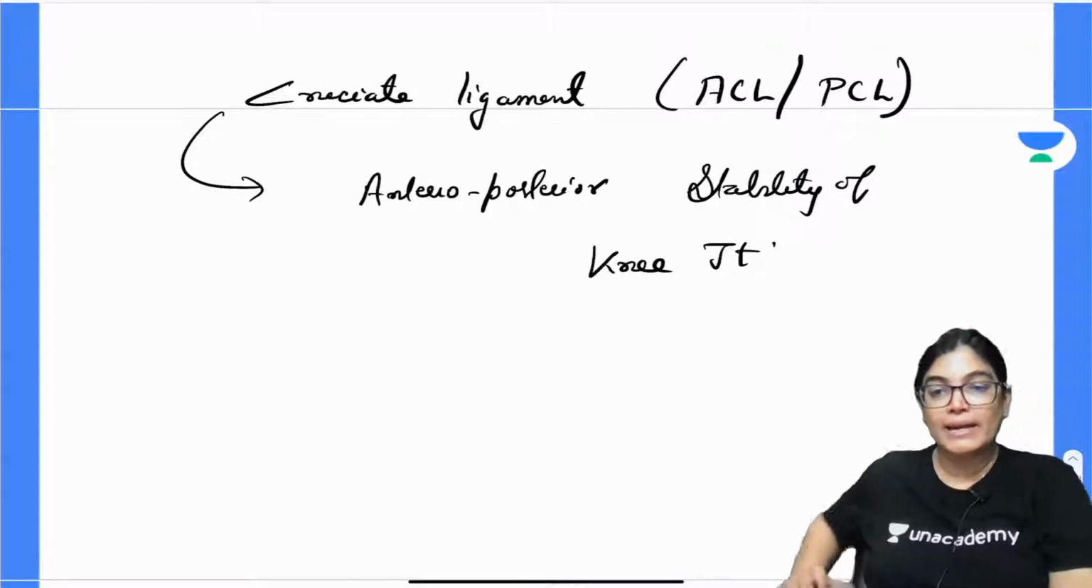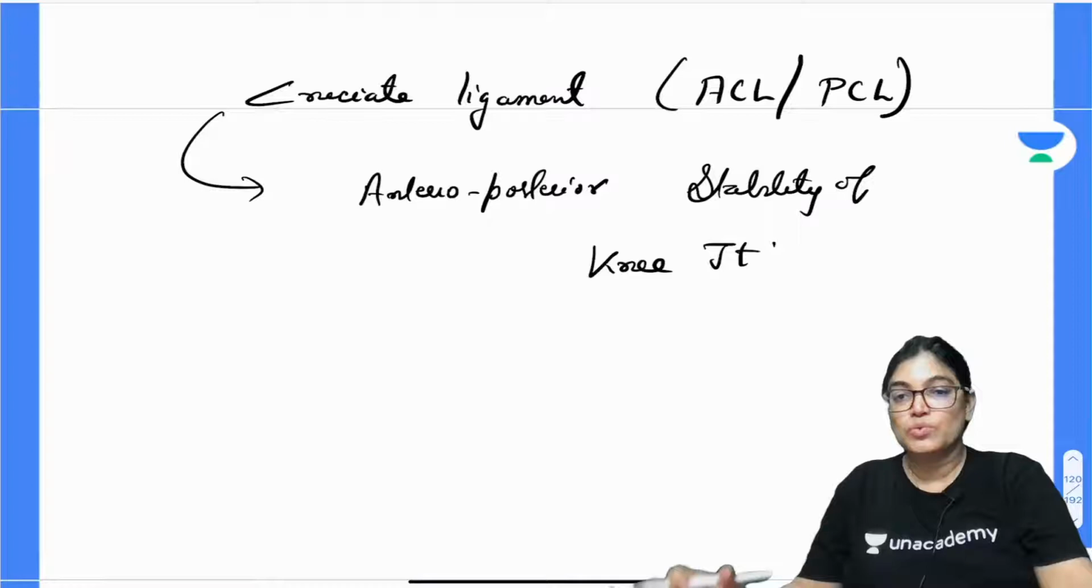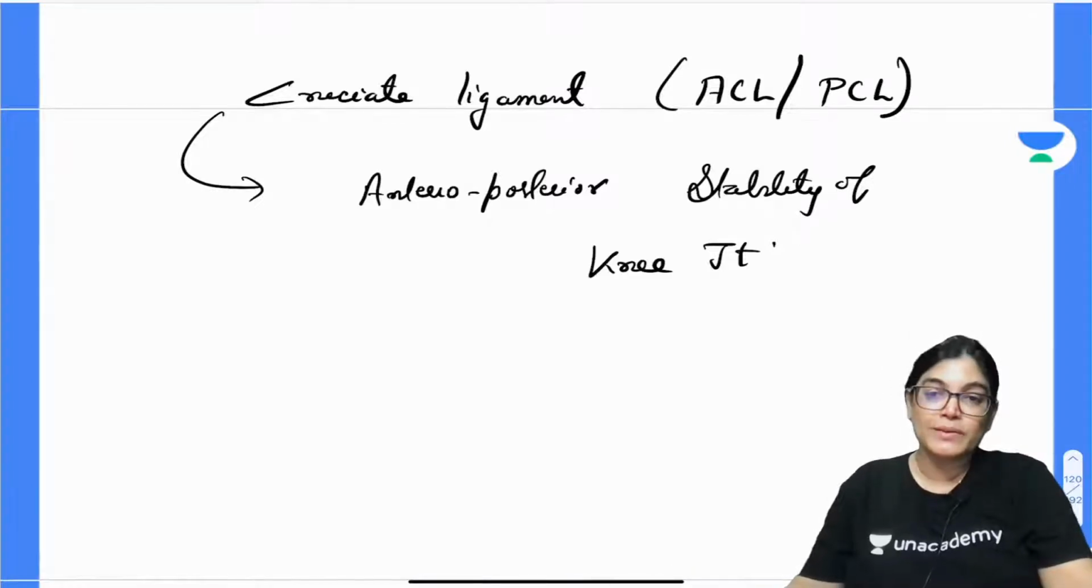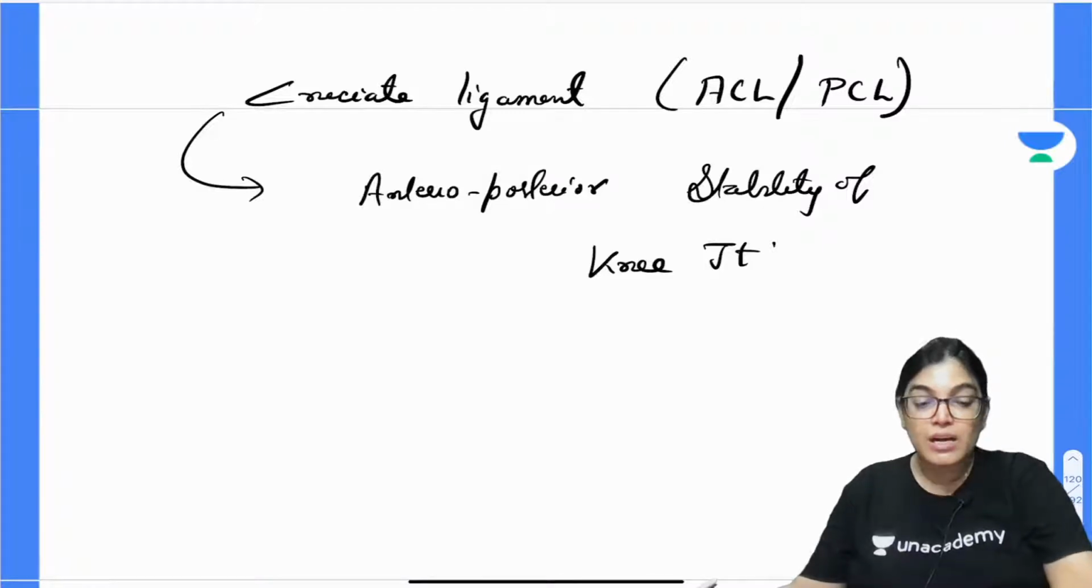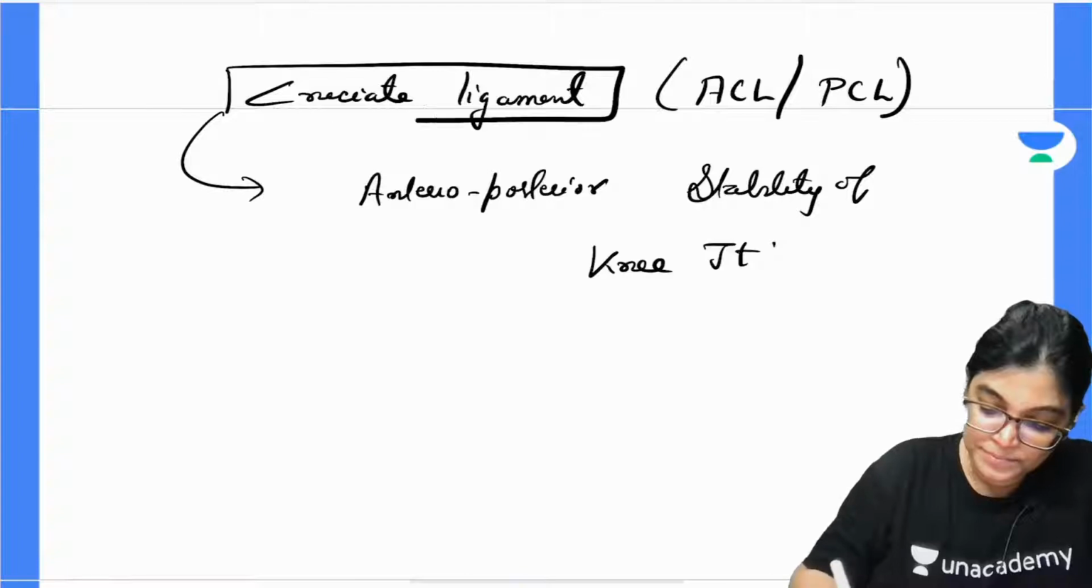Actually, it is named anterior or posterior. The term anterior and posterior is given to the cruciate ligament in respect to its attachment to the intercondylar area of tibia. If it is attached anterior in the intercondylar area of tibia, it is called anterior. If it is attached posterior in the intercondylar area of tibia, it is called posterior. So, that is how the naming is done.